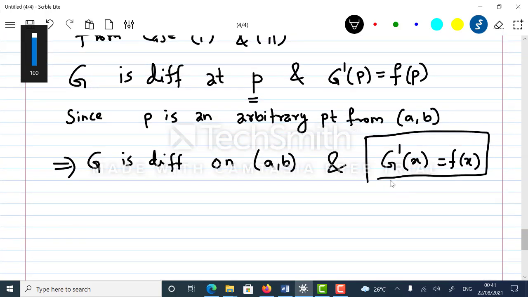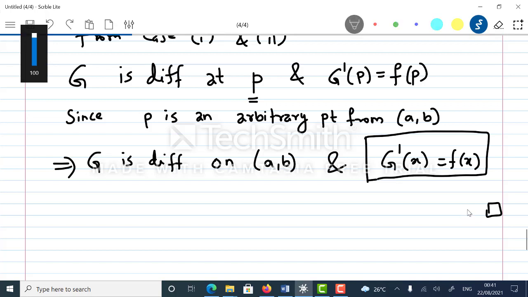Okay, so this completes the first fundamental theorem of integral calculus, and of course there are some problems based on this theorem. Those problems, and a definition called primitive, and the second fundamental theorem of integral calculus, we will complete in the upcoming lectures. Thank you.